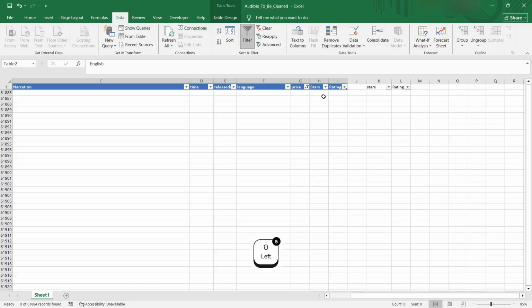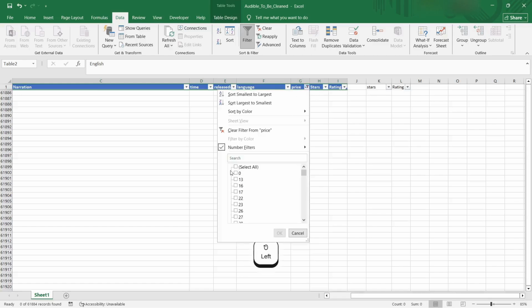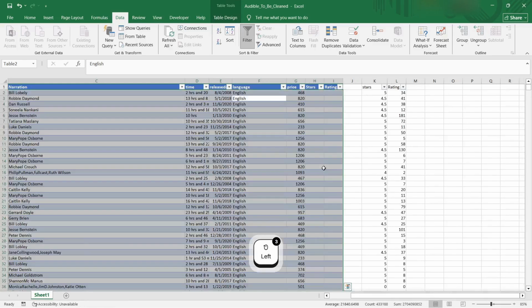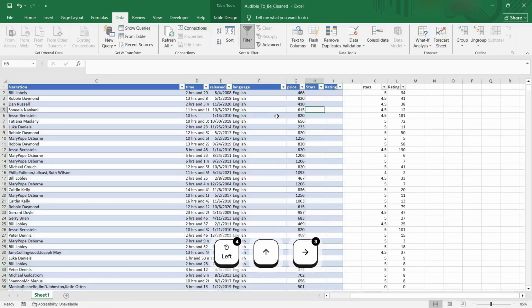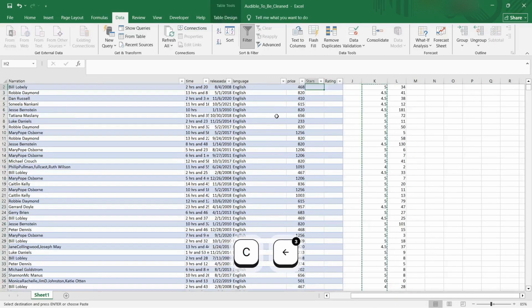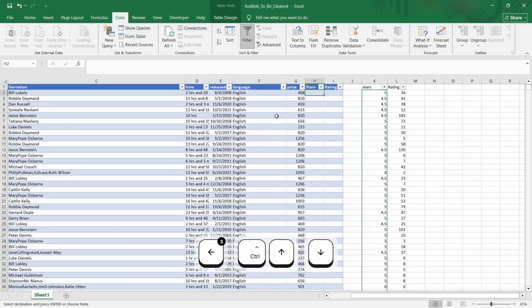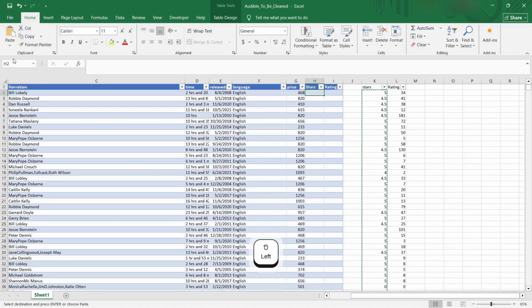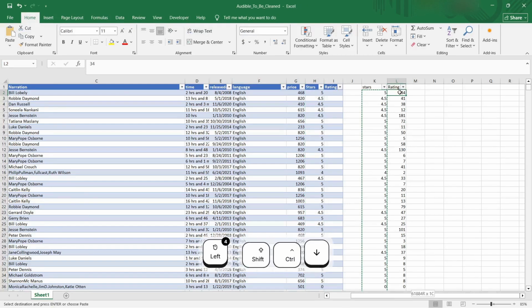Again, select all. Yes. So we'll just copy this. This is our, and then these are our stars. We'll just put it over here, and this is our rating.